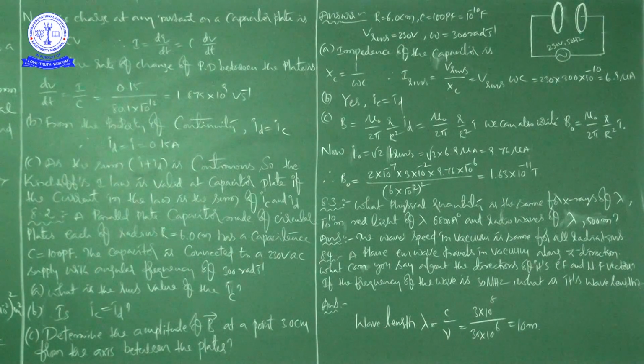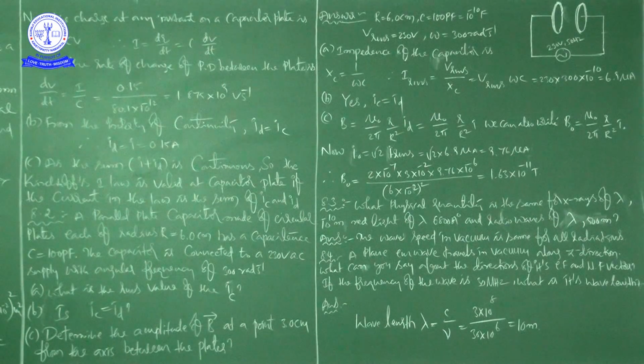So according to the situation given in the problem, the electromagnetic wave travels in vacuum along z direction. What does it mean? Here, the electric and magnetic field vectors of an electromagnetic wave must be perpendicular to each other from the definition, and also to the direction of propagation of the wave, right? Hence, E bar and B bar lie in the xy plane in mutually perpendicular directions.